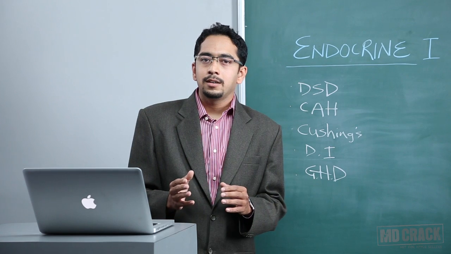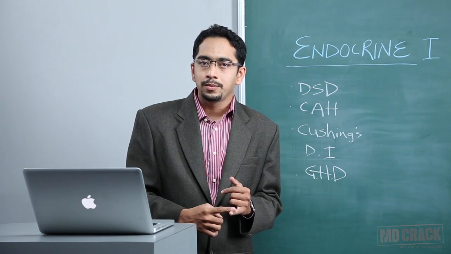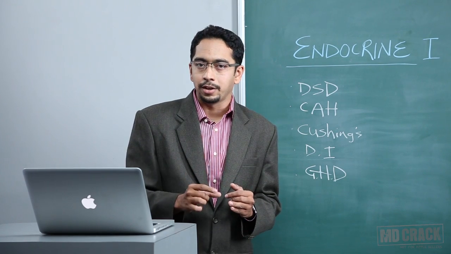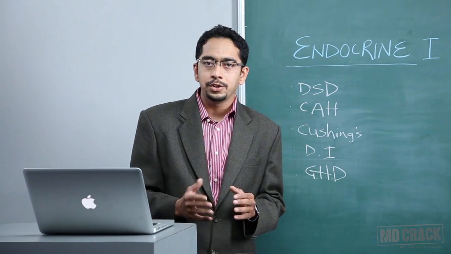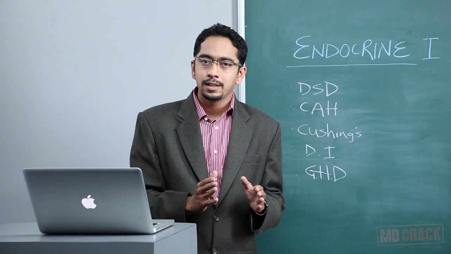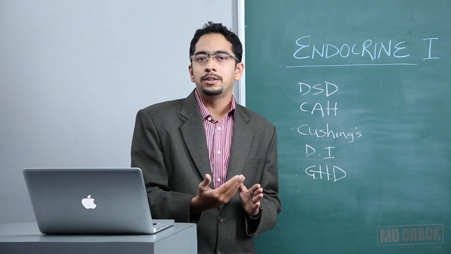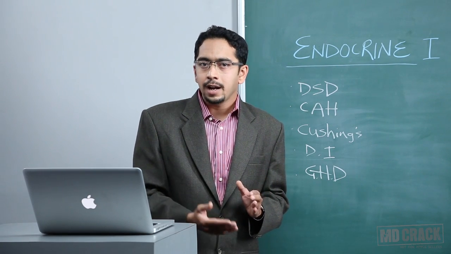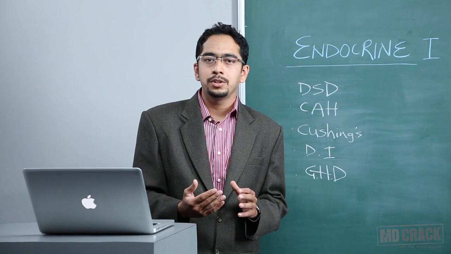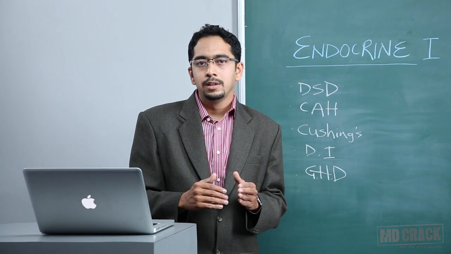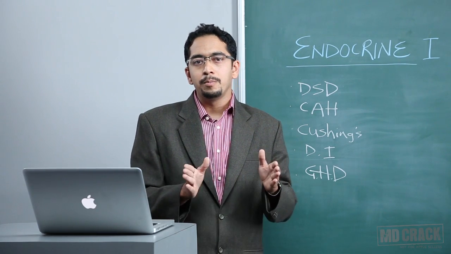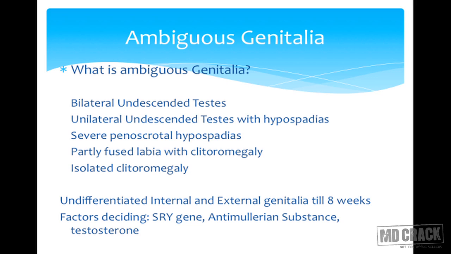The various factors are, for example, presence of the Y chromosome and the SRY gene on the Y chromosome, secretion of the anti-Mullerian substance which inhibits the Mullerian ducts and thereby prevents female internal genitalia from developing, and also testosterone, which favors virilization and leads to external genitalia that are more male-like. Any defect in this process would give rise to ambiguous genitalia.